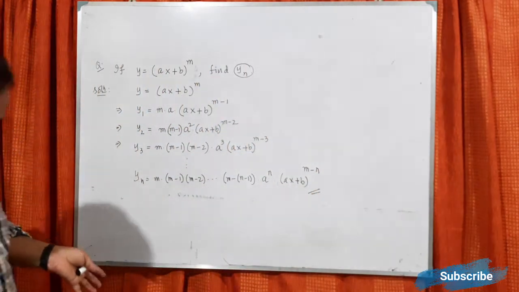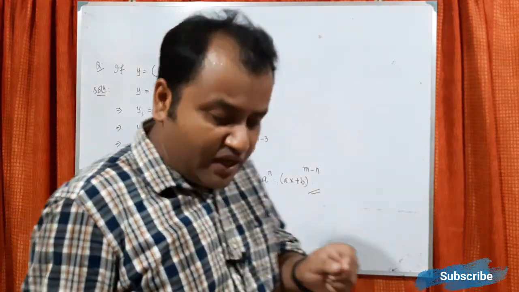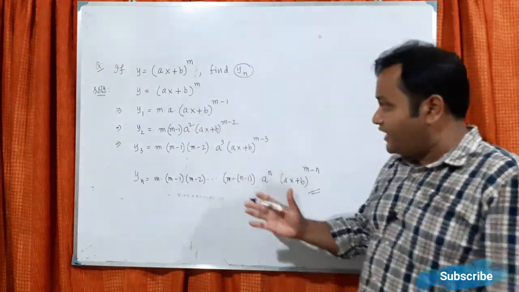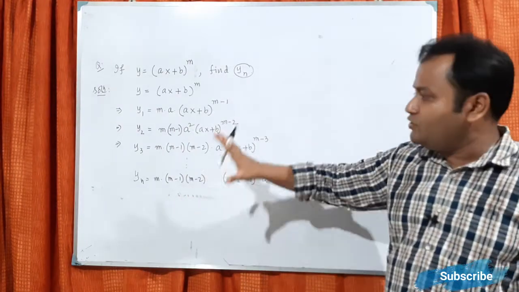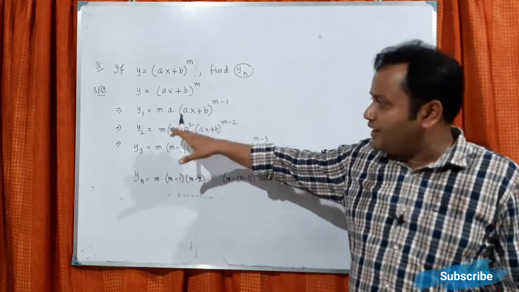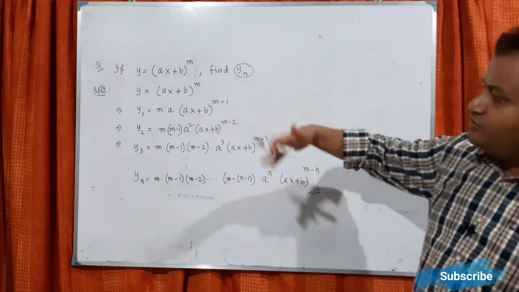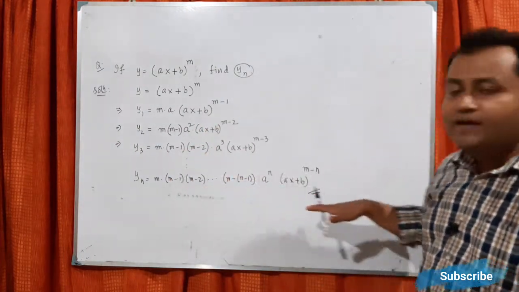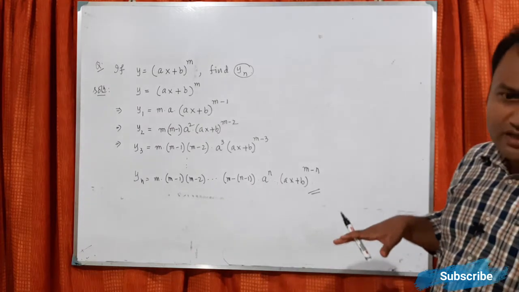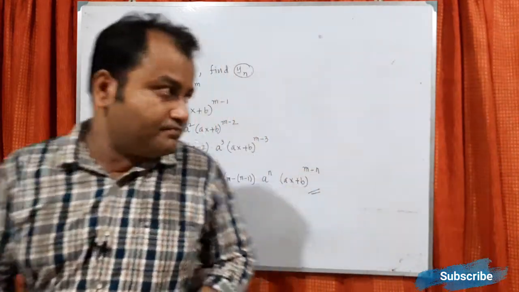So this is not at all complicated. What you have to do, in whichever way you are doing the derivative, you keep that form. You don't multiply anything. You keep that form, and after doing 2 to 3 steps, you try to visualize a pattern, in which pattern it is coming. Then only you can write the nth term. Okay. Let us do another one.